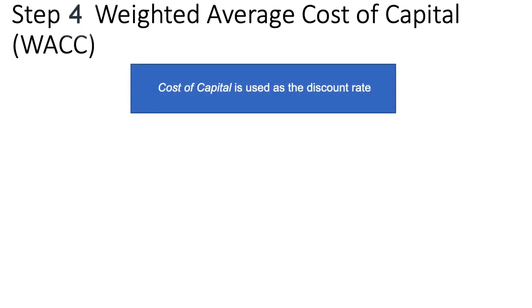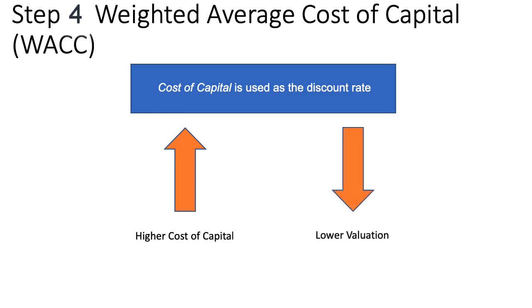As we have learned earlier, to calculate present value of future cash flows, we need a discount rate R, and for DCF valuation, the cost of capital is used as the discount rate. A company with higher cost of capital would have a higher discount factor, resulting in lower valuation, just as we had learned earlier.